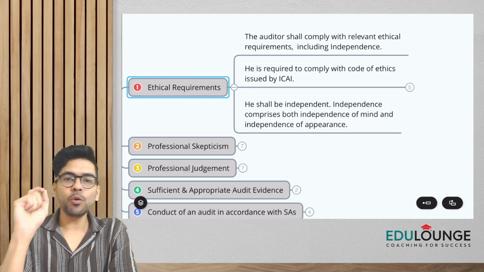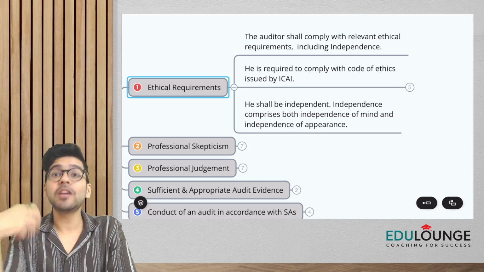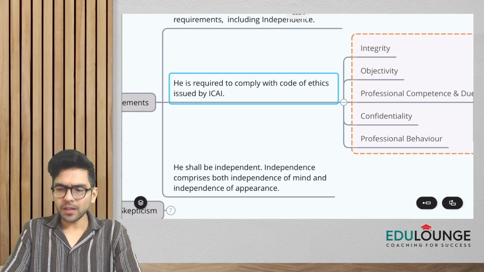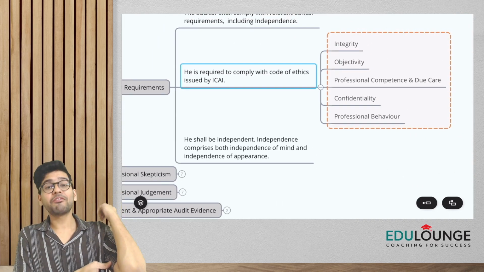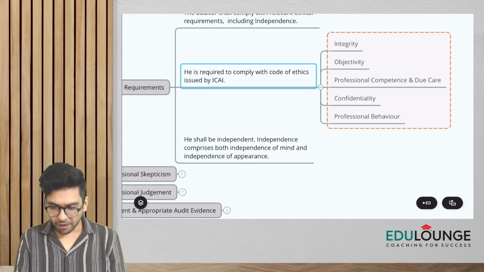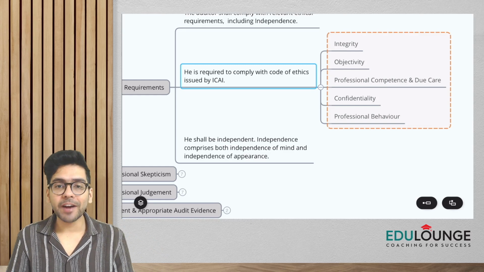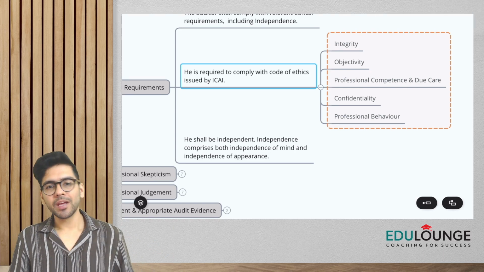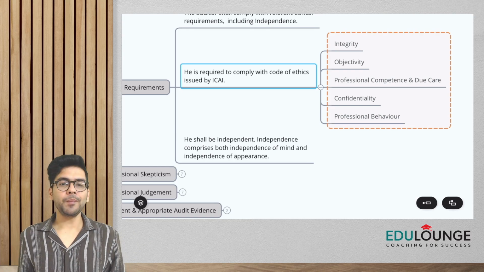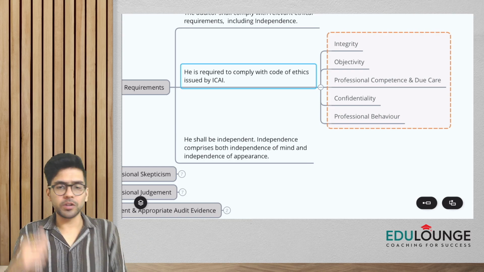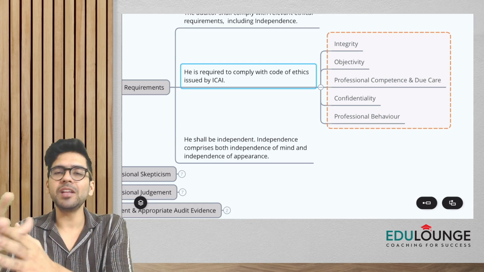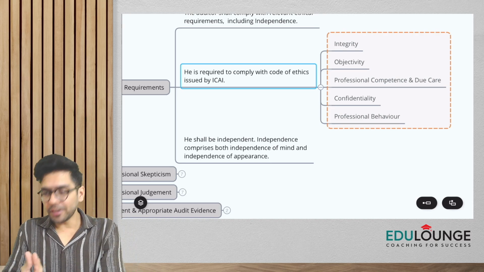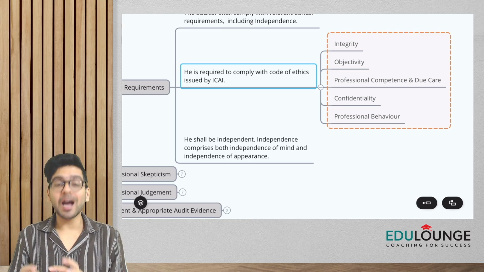But I told you that the auditor is required to comply with the code of ethics. If you remember, what are the five fundamental principles that we have to comply with? So let's understand the fundamental principles. We have got five ethical requirements: integrity, objectivity, professional competence and due care, confidentiality, and professional behavior. Let us just quickly go through these words. What does integrity mean? Integrity means that the auditor has to be honest, straightforward. Objectivity means the auditor has to be impartial, unbiased.